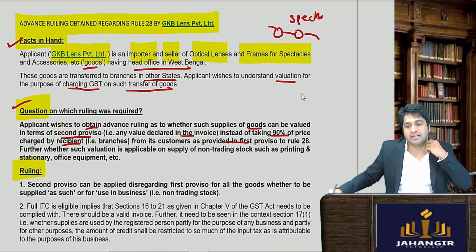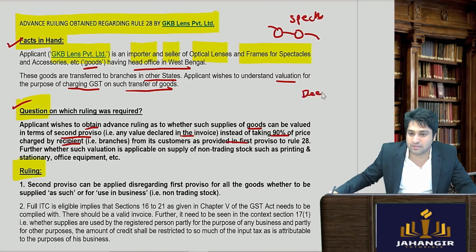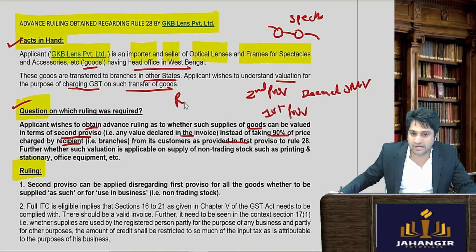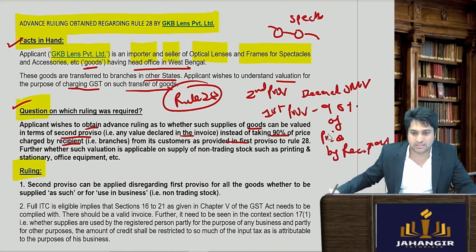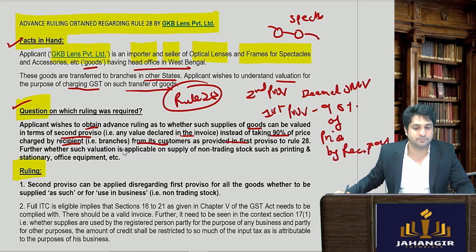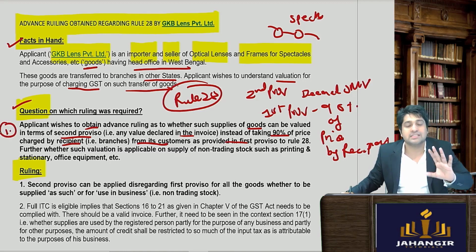तो उनको पूछना है कि यार deemed open market value, remember था deemed open market value. So second proviso था, first proviso क्या था of rule number 28 कि यार 90% ले लो, 90% of the price charged by recipient to its customers. कर सकते हैं, एक ये क्वेश्चन है उनका, तो आंसर है कर सकते कि नहीं.